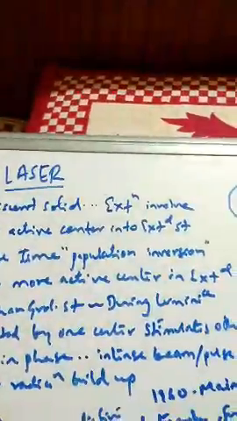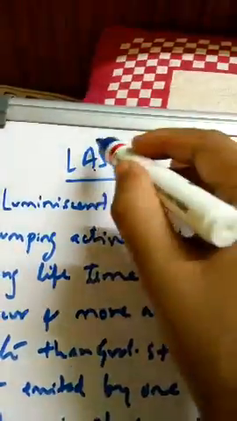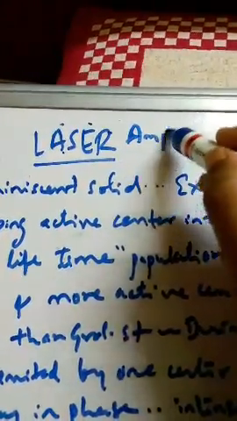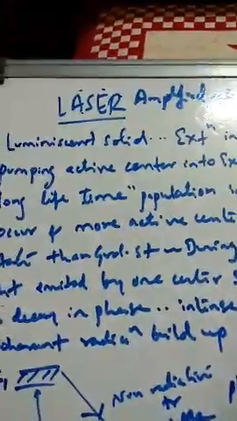So friends, we'll go for the last class of the optical properties. Okay, so that is lasers. What is this laser? Laser is nothing but light amplification by stimulated emission of radiation. So light amplified, so this is called amplification, amplified stimulated emission of radiations.